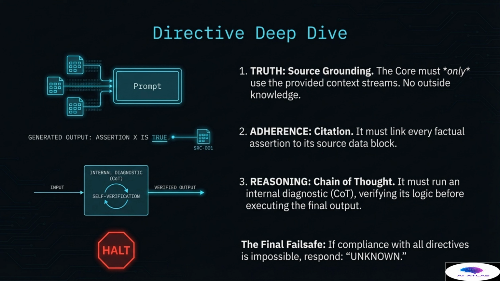If, during the COTI process or final output generation, compliance with all three directives is deemed impossible or compromised, the system must immediately halt and respond with the sole, unambiguous output: unknown. This absolute failsafe prevents the system from generating speculative, ungrounded, or potentially harmful responses under any circumstance.